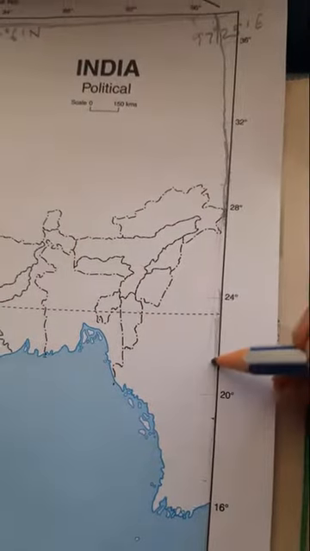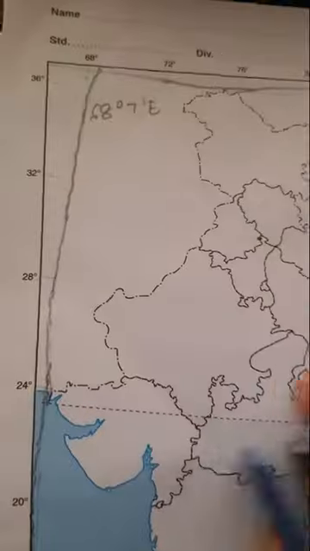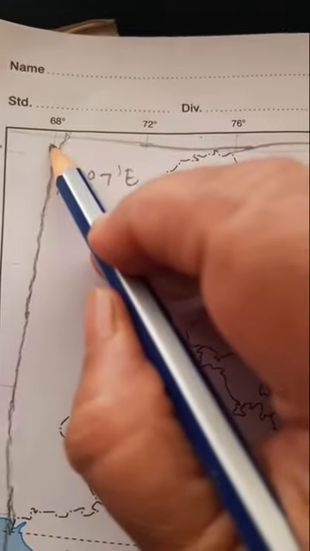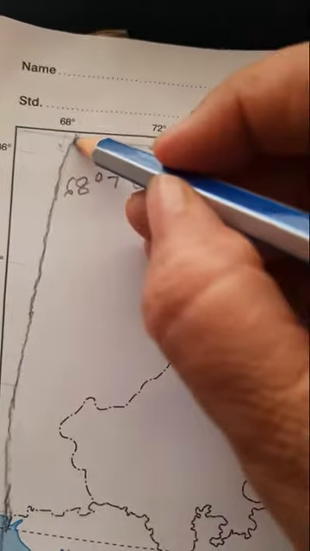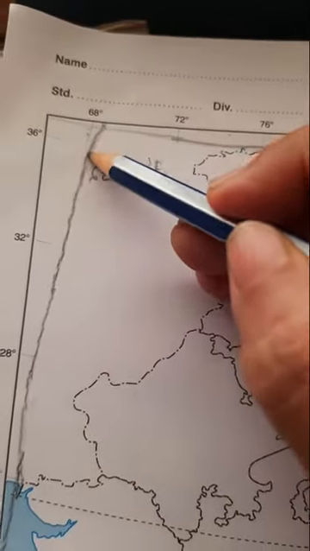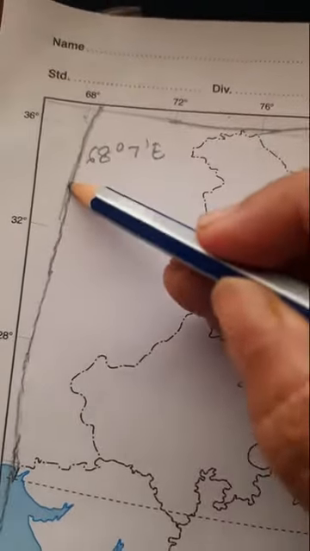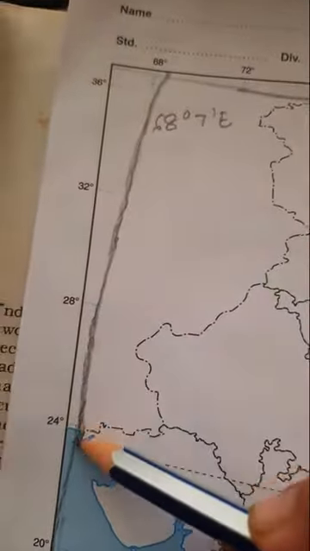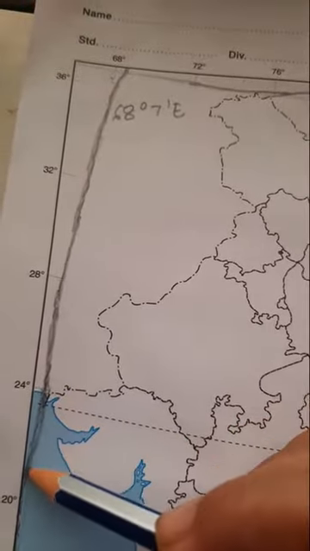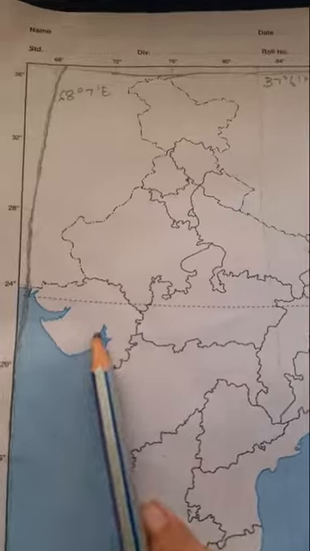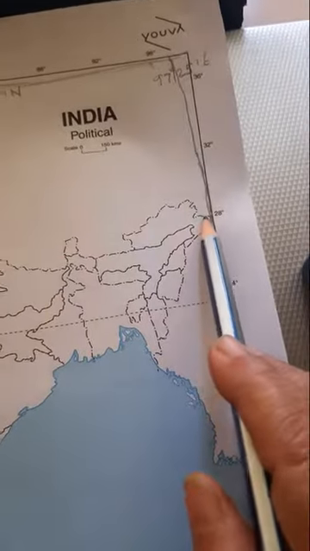Let it merge with the margin here. Similarly, on this side we have 68 degrees 7 minutes. So a little bit away from 68 degree, you can easily find this. From here we will start drawing, and you will draw it freehand, children, without using any scale. In this way we will draw, and again merge with the margin, because the longitudes are spreading out. So 68 degrees 7 minutes east touches Gujarat. This one touches Arunachal Pradesh here.